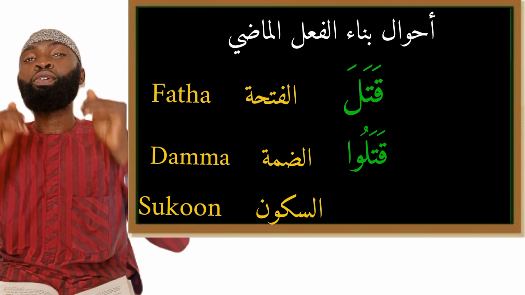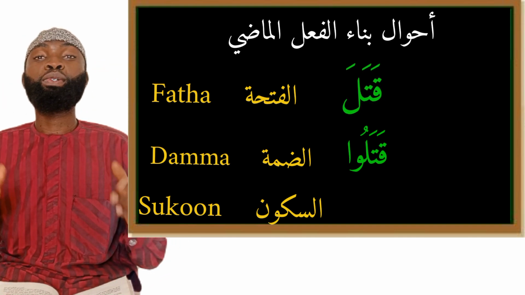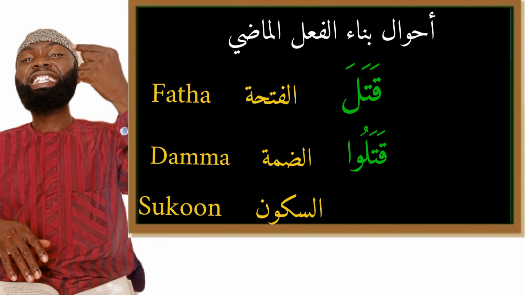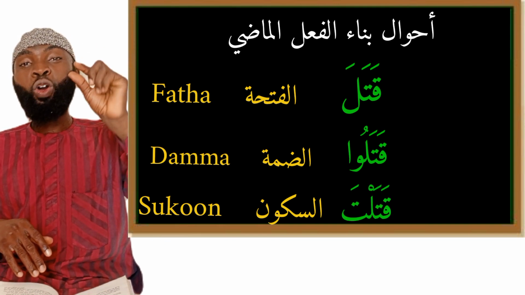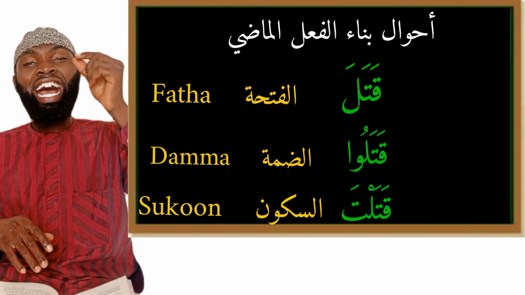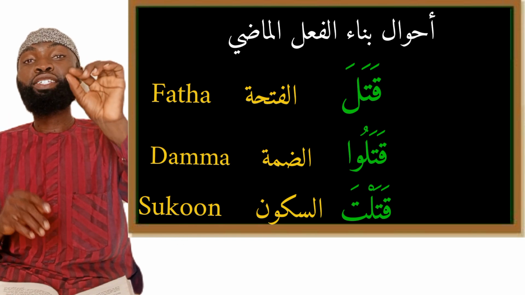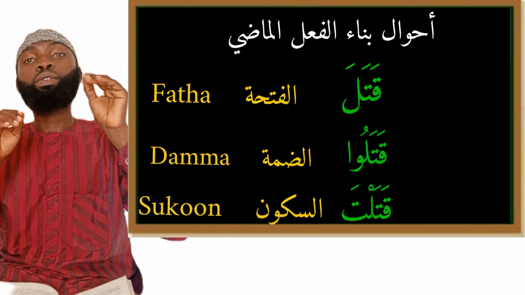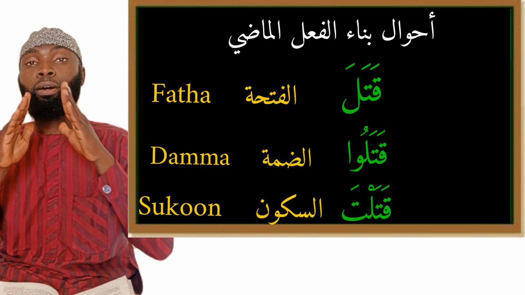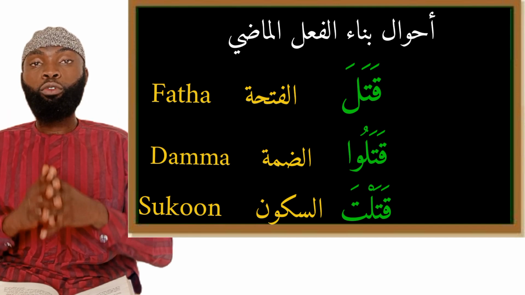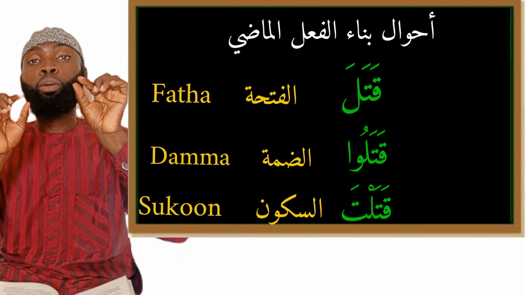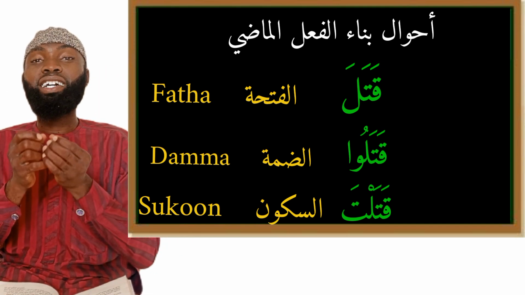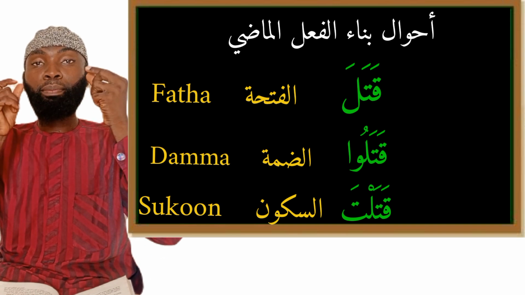Now when you come to how it is fixed upon sukun, you see the words qatalta, qatalti, qataltu, qatalna. Past tense verbs here are fixed upon sukun because what is attached to the primary word is the damirul fa'il, that is the subject pronouns.